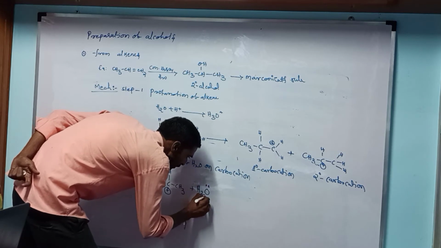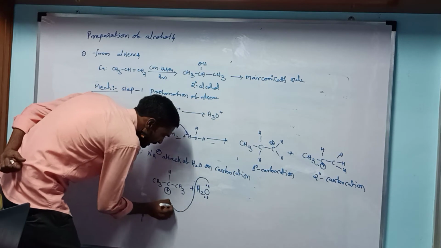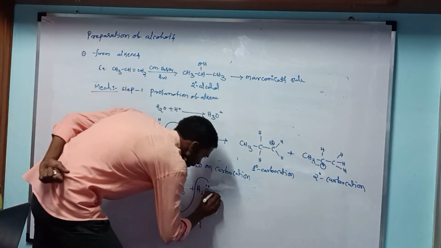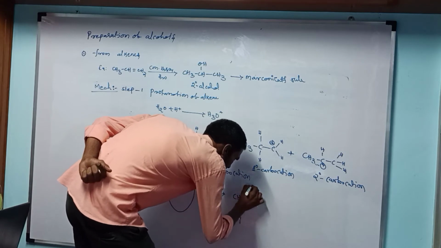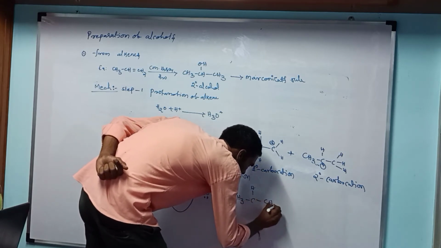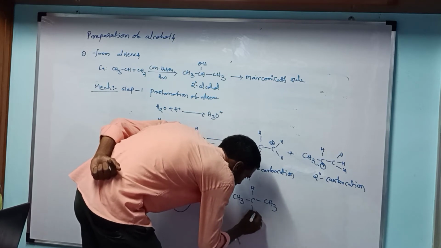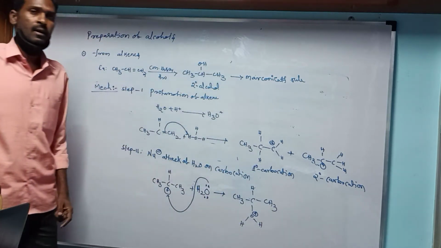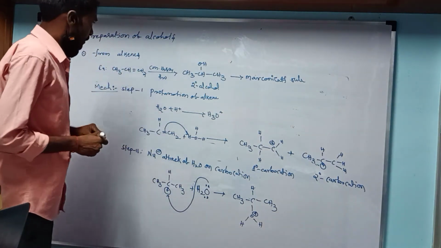Lone pairs are present on the oxygen, and the lone pair attaches to the positive charge, giving CH3CH(OH2+)CH3. Loss of electrons from the oxygen gives the positive charge. Then we take step 3.